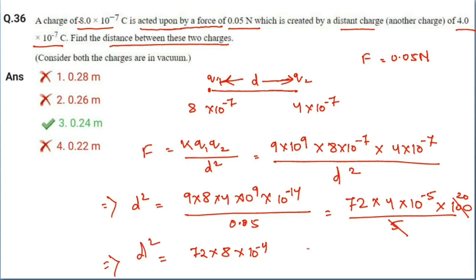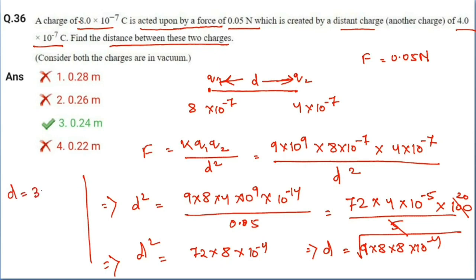So the value of d is under root of 72. We can write 9 into 8 into 8 into 10 to the power minus 4, root over of this. So let's solve here. d is equal to 3 into 8 into 10 to the power minus 2. That means 24 into 10 to the power minus 2, 0.24. Okay, so 0.24 meter, and option 3 is the correct one. The distance between the two charges is 0.24